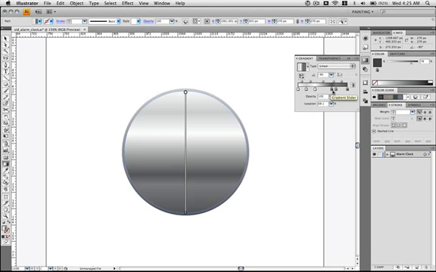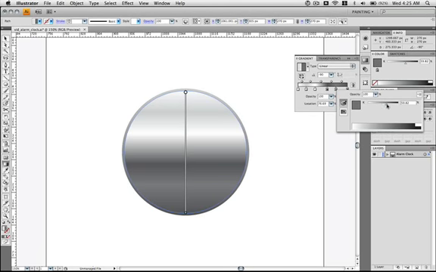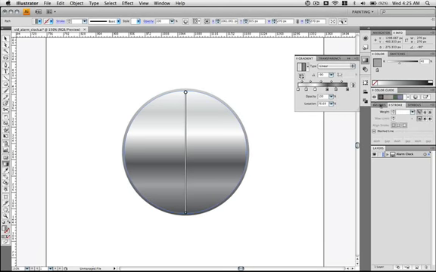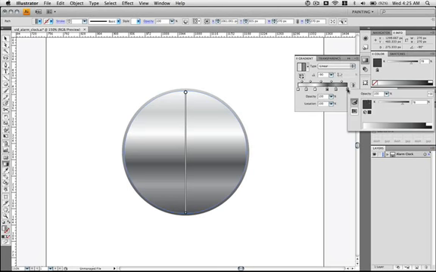Fifth one is a gray. And the last one is a dark gray that's just a little lighter than the fourth dark gray.